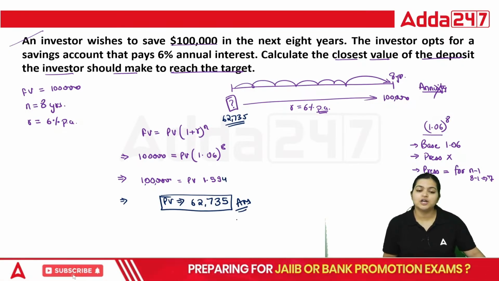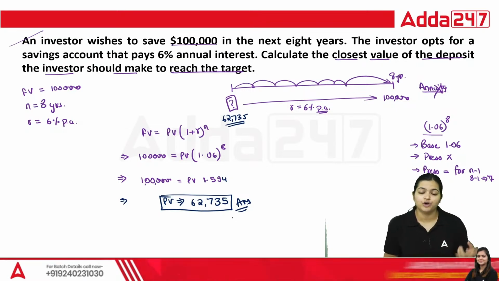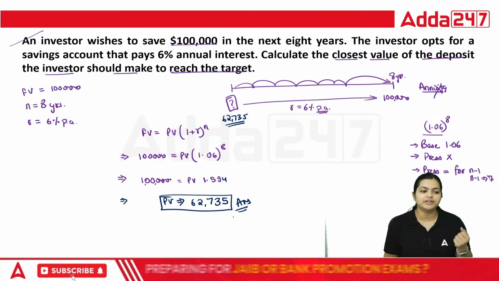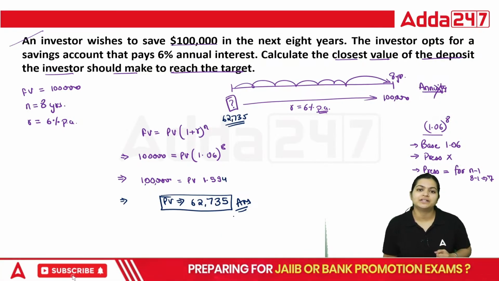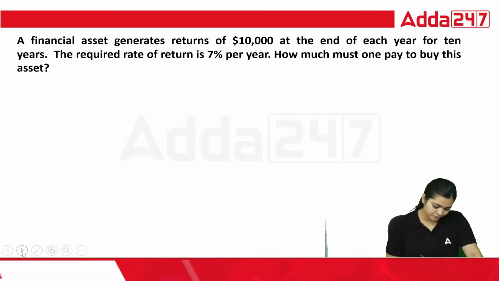Okay, so this is how we need to understand the questions, whether they are asking for an annuity or whether they are asking for the basic compounding formula. That is what we need to understand. And if we are not able to understand those points, we are not going to get the correct answer. Yes, let's practice more questions.